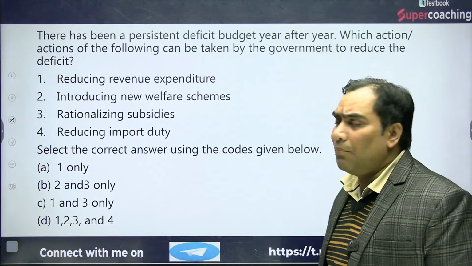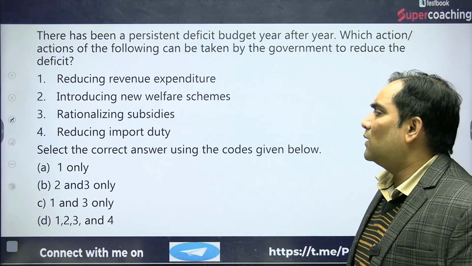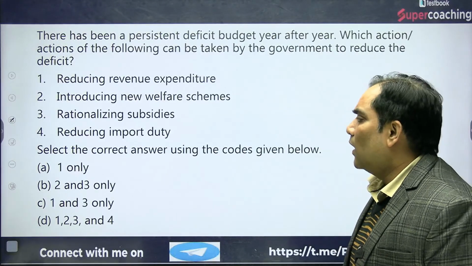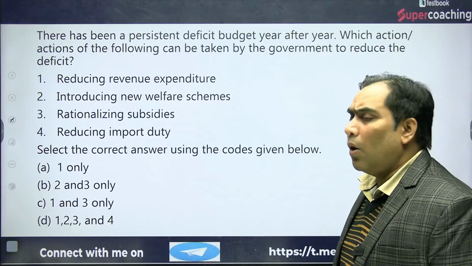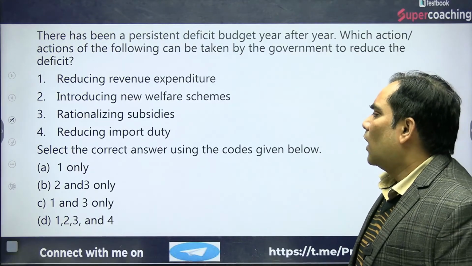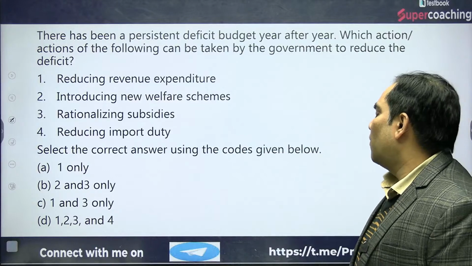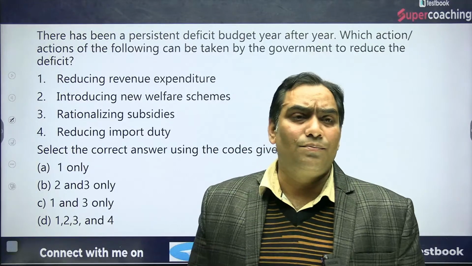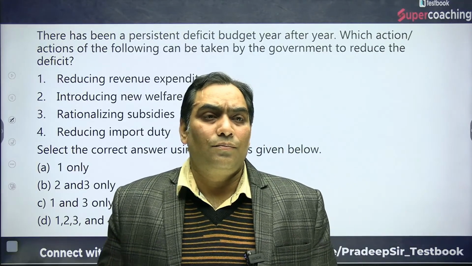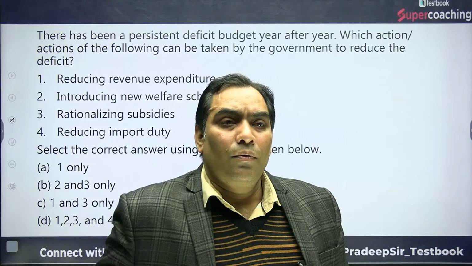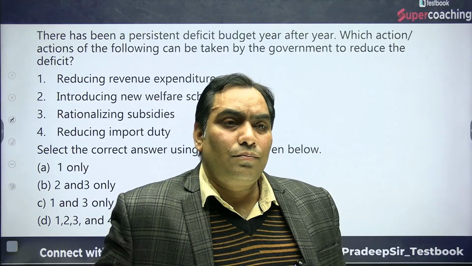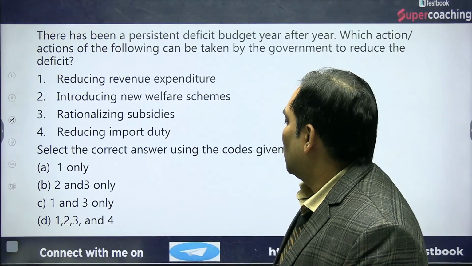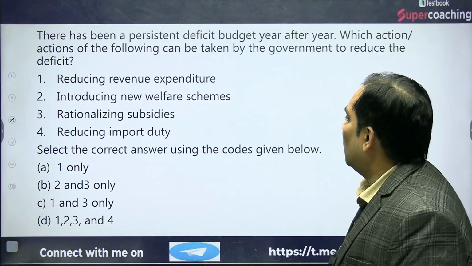The very first statement is reducing revenue expenditure. The second option is introducing new welfare schemes. The third option is rationalizing subsidies. The fourth option is reducing import duty. Select the correct answer using the codes given below. So you have to select the right answer. Let me know the right answer.